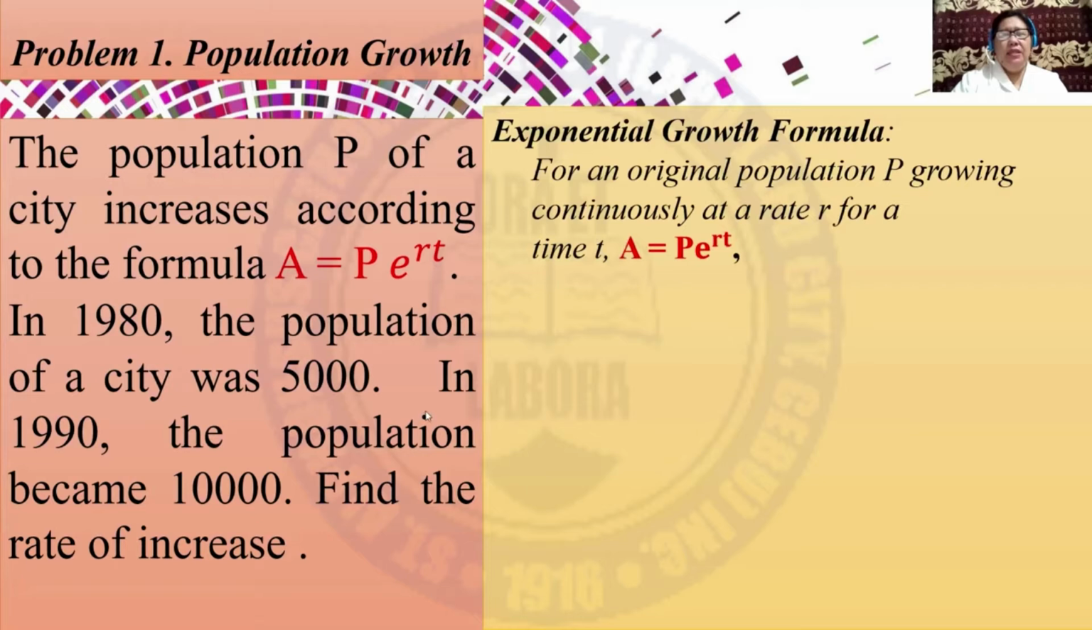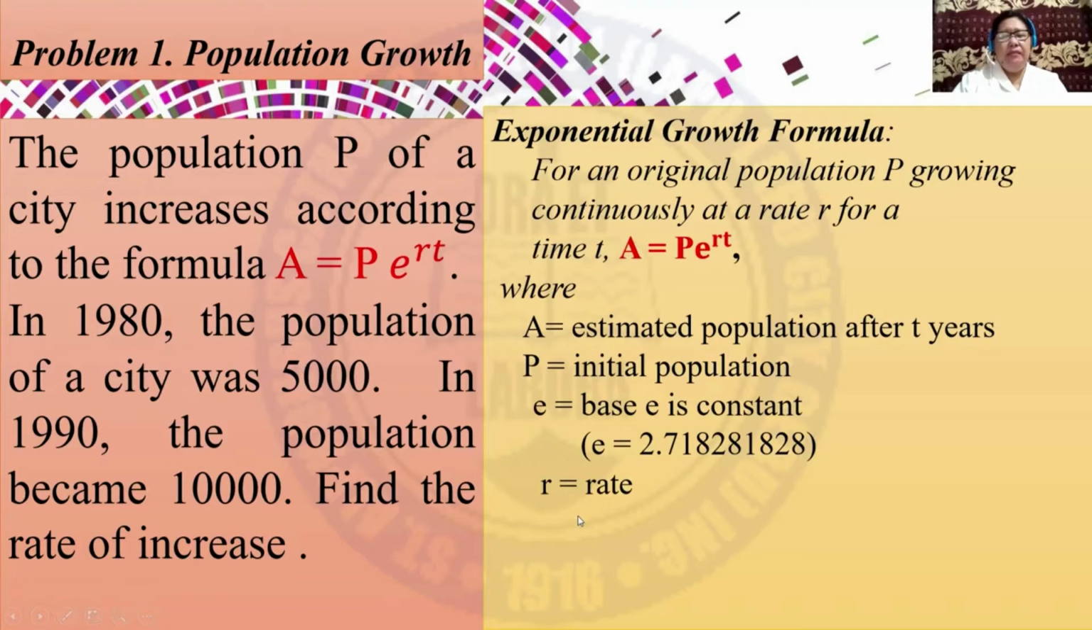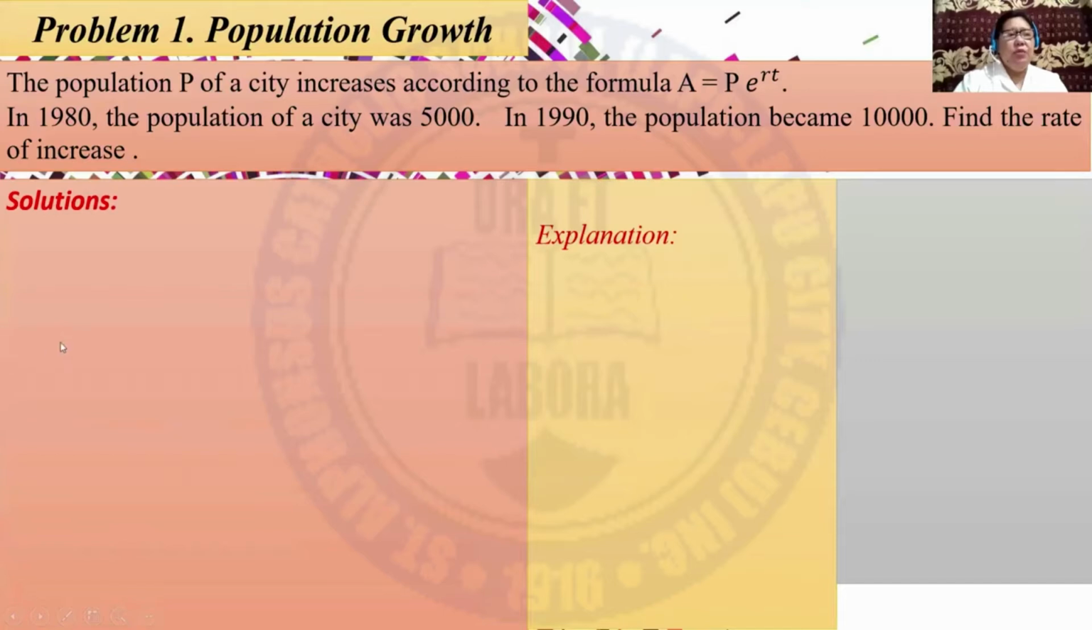Let us recall first the exponential growth formula, which is A = Pe^(rt), wherein A is the estimated population after t years, P is the initial population, e is the constant, which is the base e, equivalent to 2.718281828, r is the rate, and t is the number of years. Let us have the solutions.